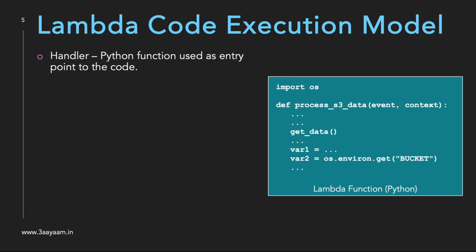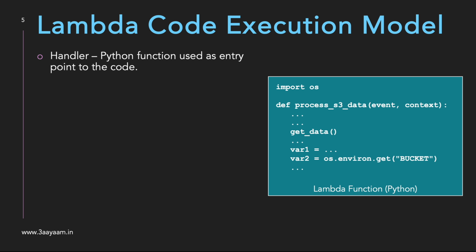So the trigger, or the service where we hook up the Lambda function, will send data in this event variable. Whenever we define the entry point, that entry point will receive the data sent by the event or by the service. So in this case, process_s3_data is the entry point where the execution starts from, and in Lambda lingo, it is called the handler.